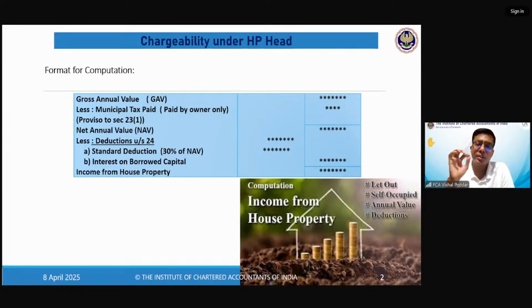Now, let us understand in detail the format of computation of the HP head. Along with understanding the format, we have to understand one more thing. If I give you accounting terminology, it will be easier to make you understand this point. In accounts, we have two approaches. One is the cash basis, one is the accrual basis. Either you can report any income or expense following the cash approach, where you will only take the cash incomes and the cash expenses during that year, and you will prepare your P&L.